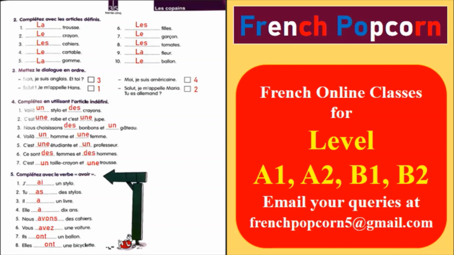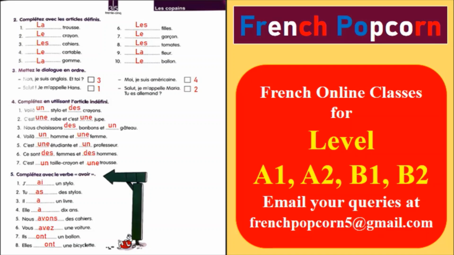Sixth sentence, ce sont des femmes et des hommes. Both are plural, so we are using des with femmes, ladies, feminine form, et des hommes, plural, men. Seventh is, c'est un taille-crayon et une trousse.